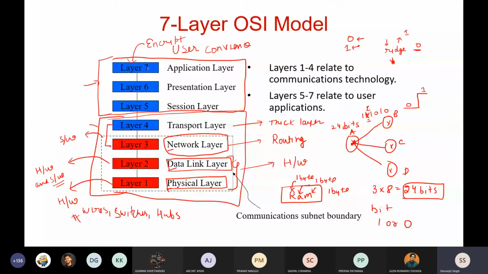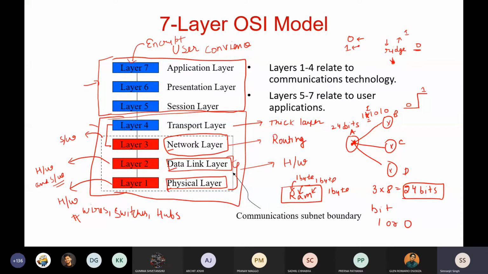So these layers are very much used for that, because in the starting days we were giving stress to the first 4 layers, but nowadays we also give stress to these 3 layers, because as communication is increasing, we also want the communication to be very secure.